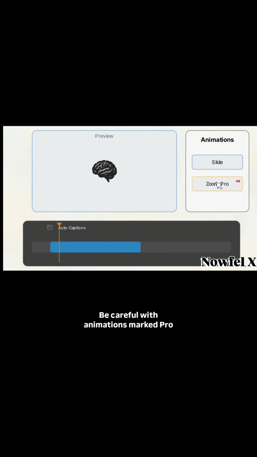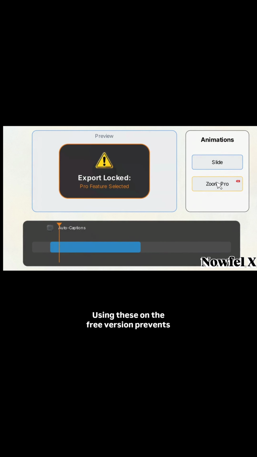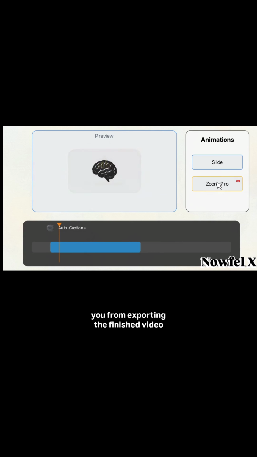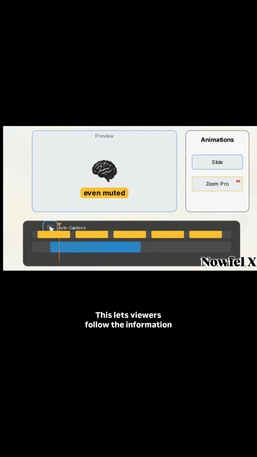Be careful with animations marked Pro. Using these on the free version prevents you from exporting the finished video without paying. Finally, select the auto-captions tool to generate text layers. This lets viewers follow the information even with their volume muted. This process turns raw, free assets into an organized video ready for a new YouTube channel.